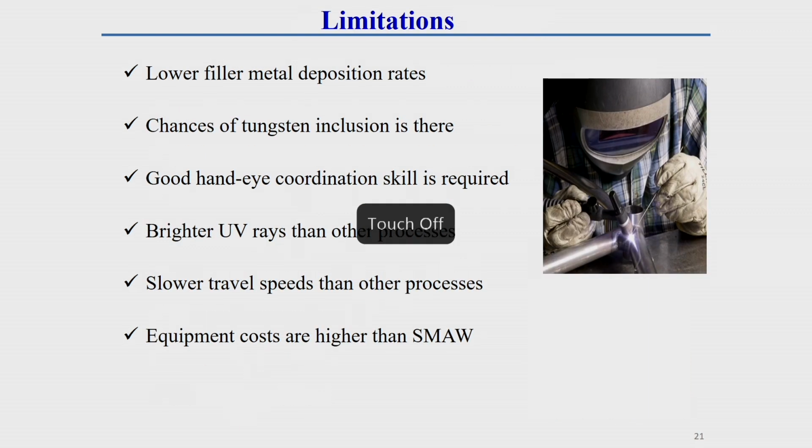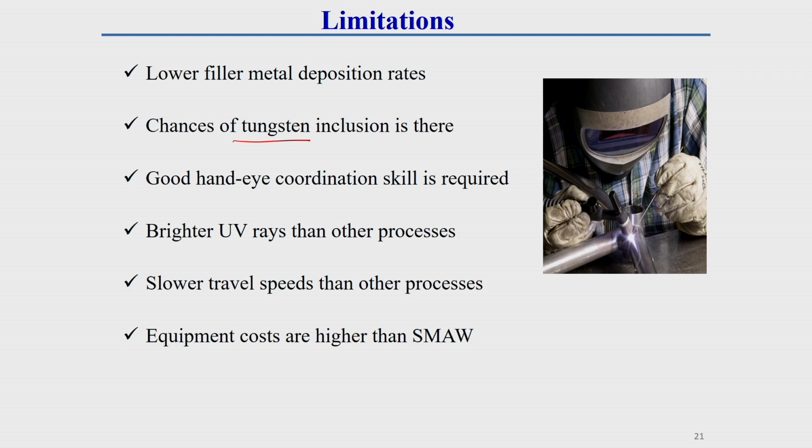Now, what are the drawbacks or limitations of this welding process? Keep in mind that the filler material deposition rate is lower than in the MIG welding process. Metal deposition is less, and as a tungsten electrode is used, there is a chance of the tungsten melting and being deposited over the molten metal. So, there is a chance of tungsten inclusion.